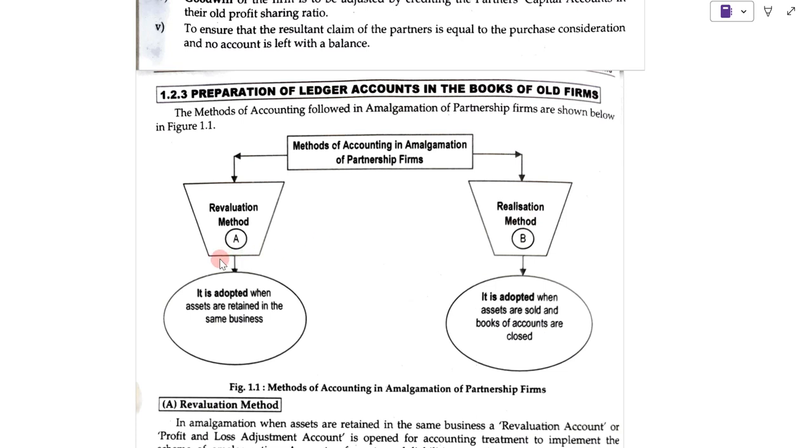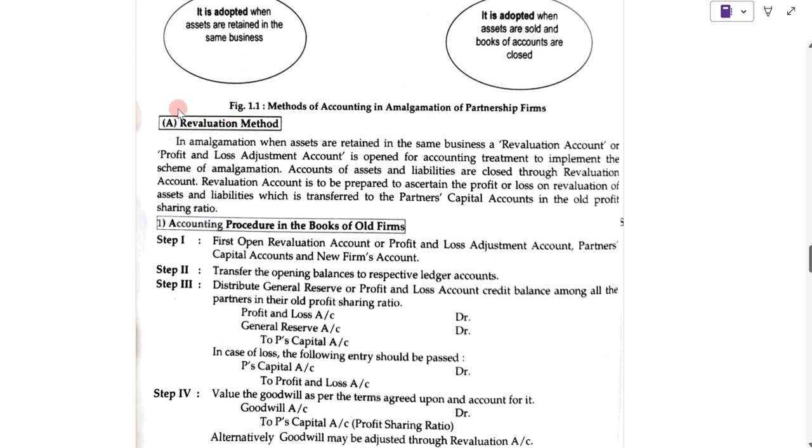In the case the assets are retained in the same business, we are using revaluation method to follow the accounting treatment in the amalgamation of partnership firm. Now revaluation method. In amalgamation, when assets are retained in the same business, a revaluation account or profit and loss adjustment account is opened for accounting treatment to implement the scheme of amalgamation.